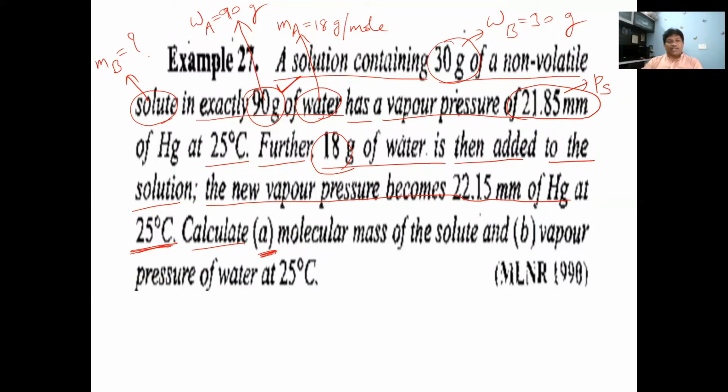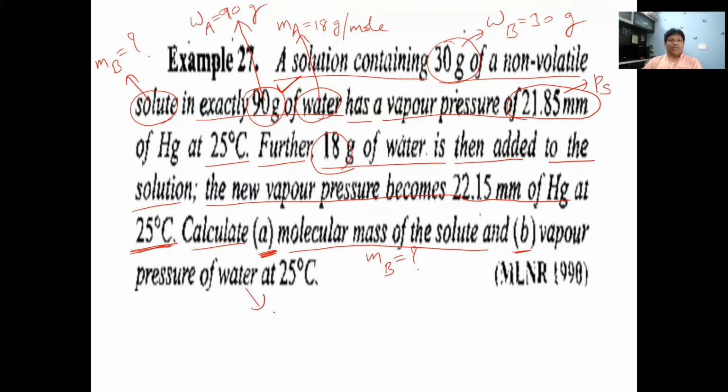Calculate, first thing, what they asked to calculate here: the molecular mass of the solute. So the molecular weight of the solute, MB, we have to get. And the second thing they asked to find is the vapor pressure of water at the given temperature. So they asked for the vapor pressure of the solvent and the molecular mass of the solute.